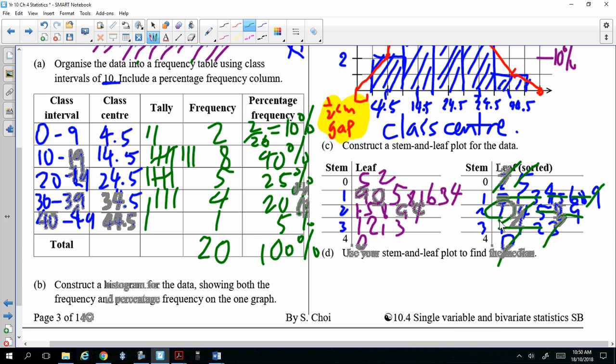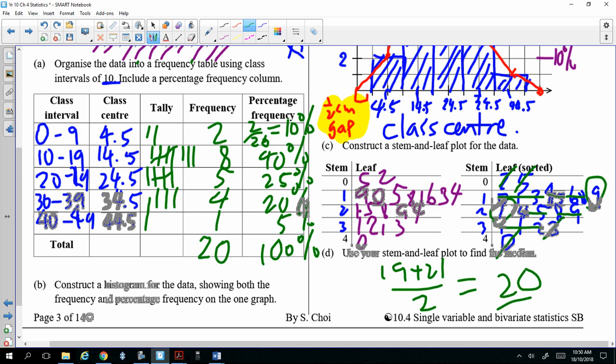Control Z. How many numbers are there? 1, 2, 3, 4, 5, 6, 7, 8, 9, 10, 11, 12, 13, 14, 15, 16, 17, 18, 19, 20. Alright. Sorry. 1, 2, 3, 4. And then cross out 3 here, cross out 3 there. 2, 2, 2, 2. Yeah, you're left with 2 numbers. 21 and 19. So 19 plus 21 over 2 gives you a median of 20. Alright, done. That was a bit long.